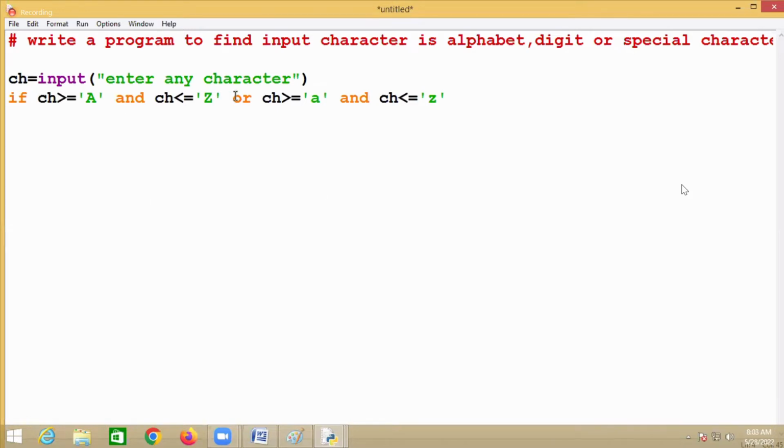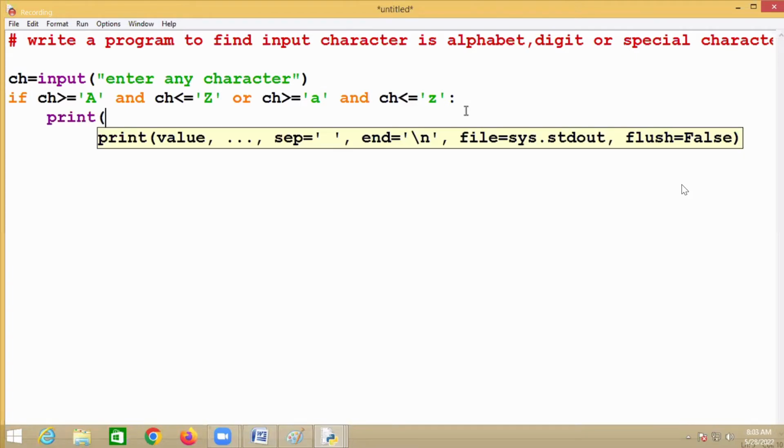So in and/or operations, which one is given first precedence? And. Second is given to which one? Or. Okay. So first it evaluates this one and next it evaluates this one, and then checks: is any one condition true? If any one condition is true, it is true. Now print. Then this character is what? Alphabet.